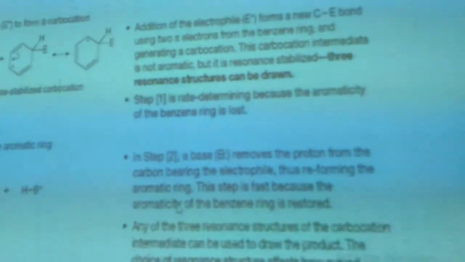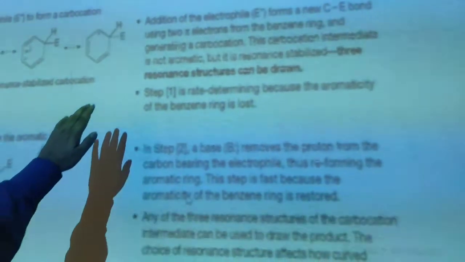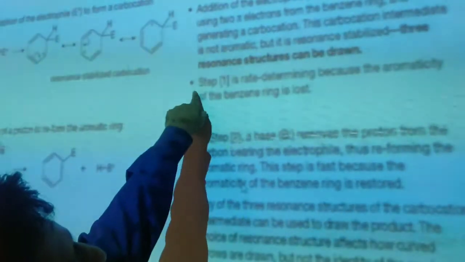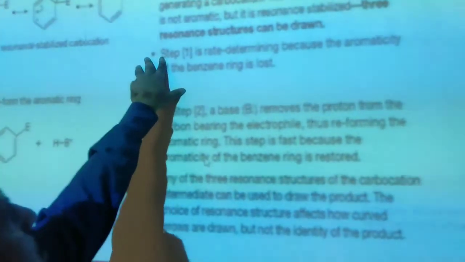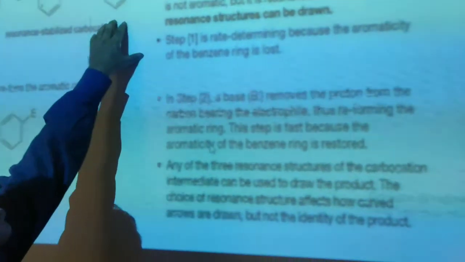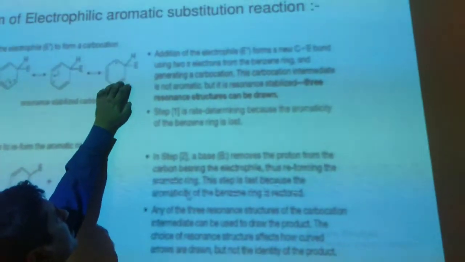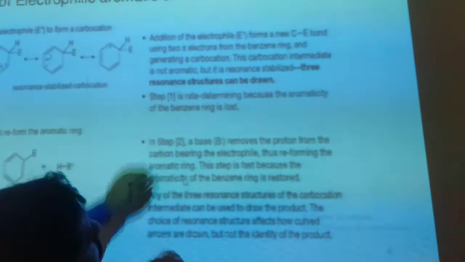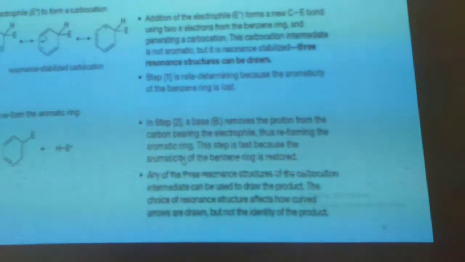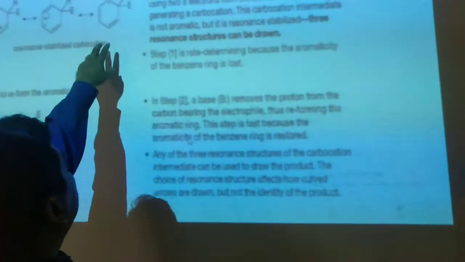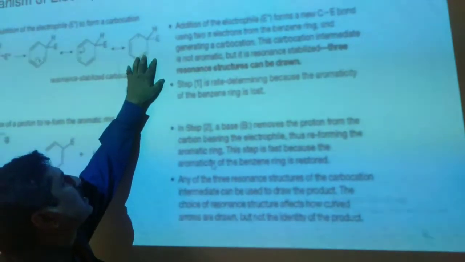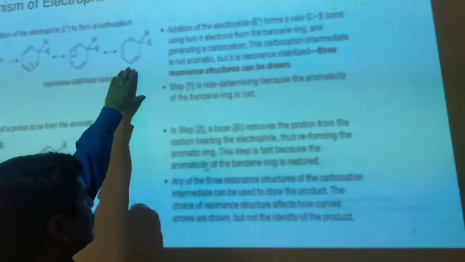This carbocation intermediate is not aromatic, but it is resonance stabilized. 3 resonance structures can be drawn, because it doesn't contain alternate single and double bonds due to the presence of the carbon-electrophile bond. Step 1 is the rate determining step, because the aromaticity of the benzene ring is lost. There is no alternate single and double bond in that structure, so aromaticity is lost.